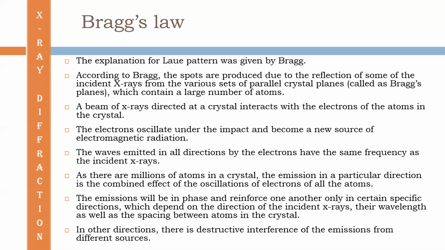In other directions, there is destructive interference of the emission from different sources. So this is the explanation of Bragg for the Laue pattern.